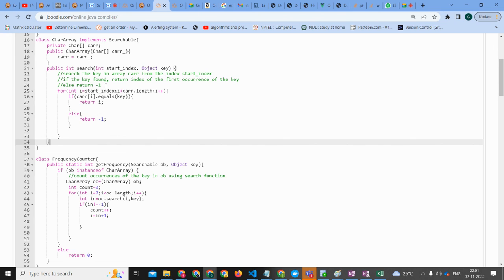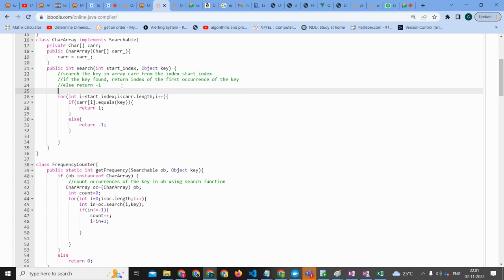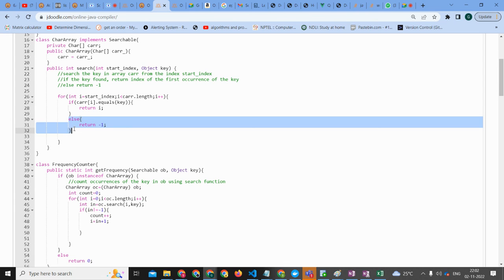That actually return minus one should be outside the for loop because it's asking for an integer. Okay, again I need to return that.